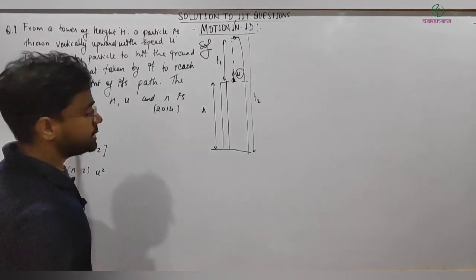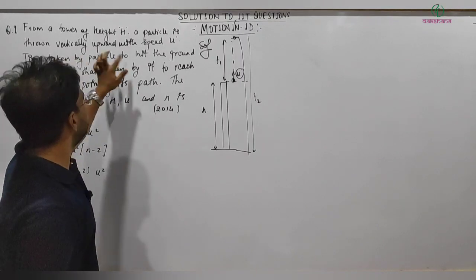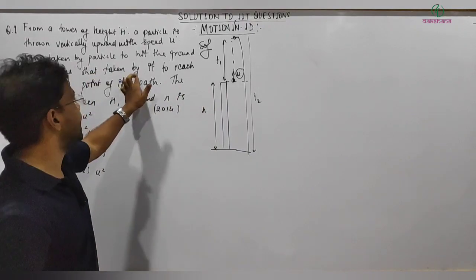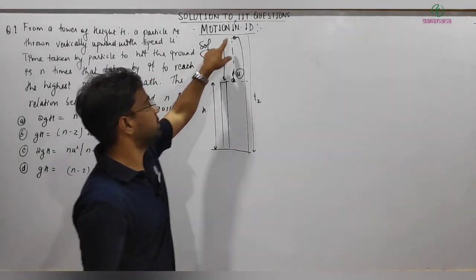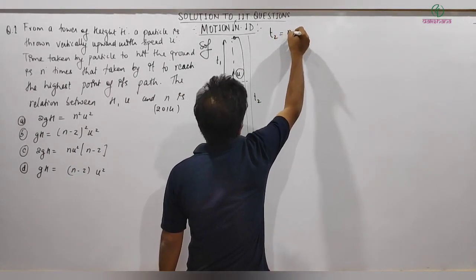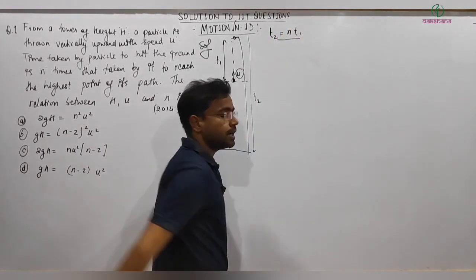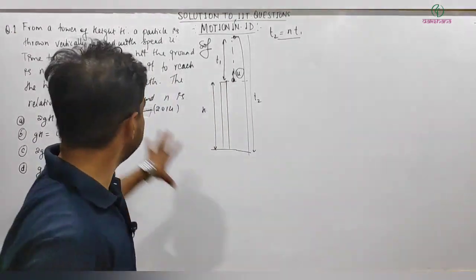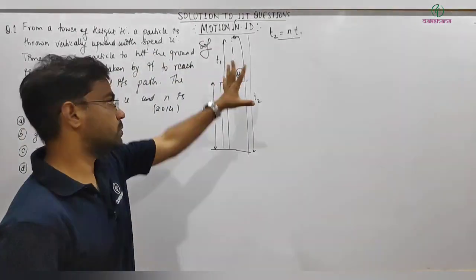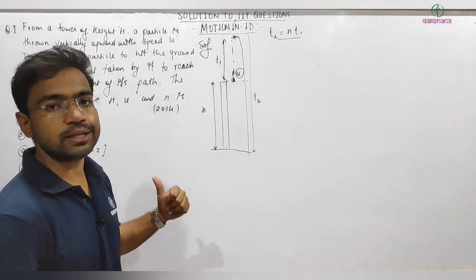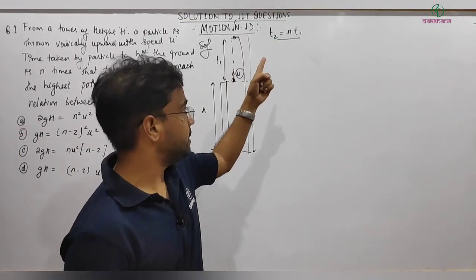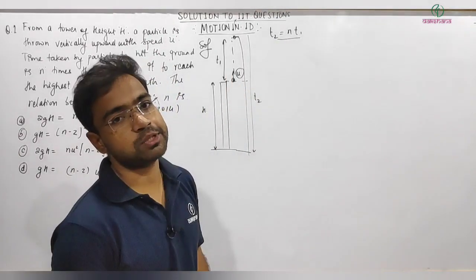According to the question, the time taken by the particle to hit the ground, which is t2, is n times that taken by it to reach the highest point. This is the highest point. So the relation given is t2 is equal to n times t1. This is the condition given. We will go through the question and try to get the relation based on whatever condition is provided to us. So the condition is that t2 is related to t1 by t2 equal to n times t1.